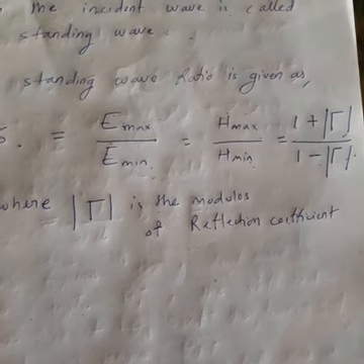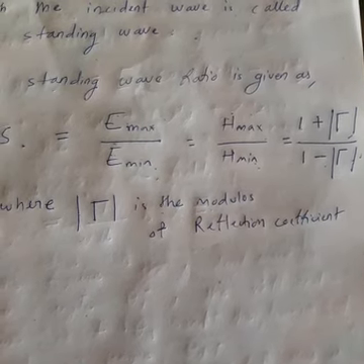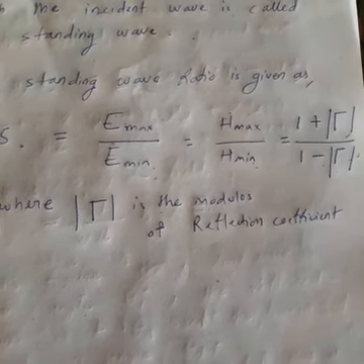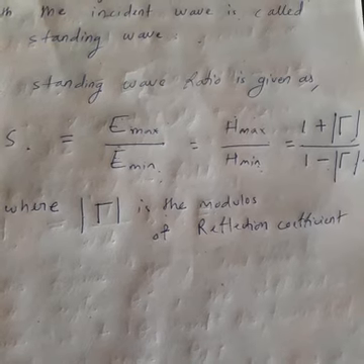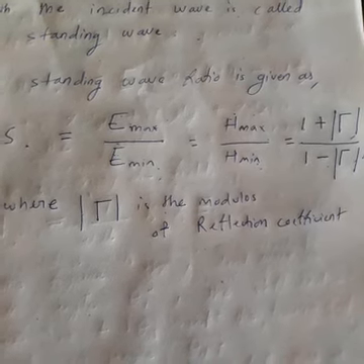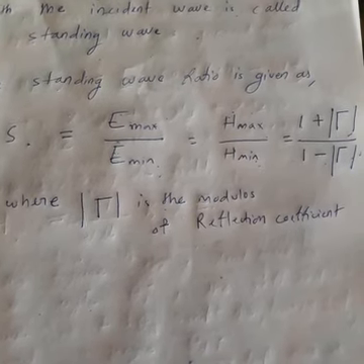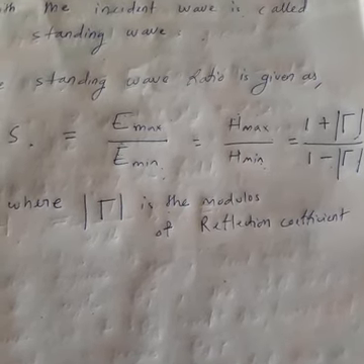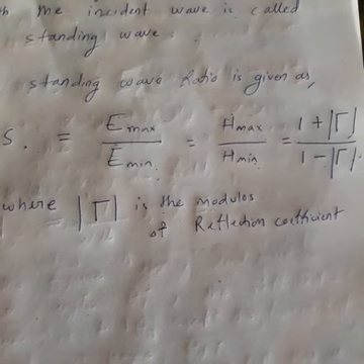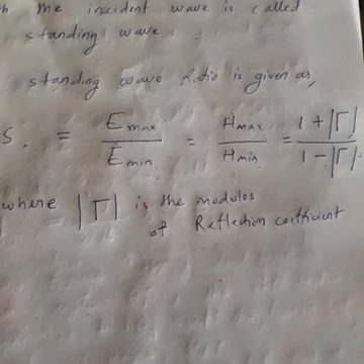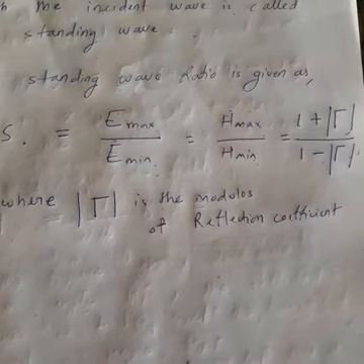In normal incidence, what is your E max by E min, and what is your H max by H min? If you recall, the plus sign is for the maximum value and the minus sign is for the minimum value. I will give that as a hint. So you try it out: how S equals 1 plus the modulus of the reflection coefficient by 1 minus the modulus of the reflection coefficient. If not, then I will derive it. It is a task for you.